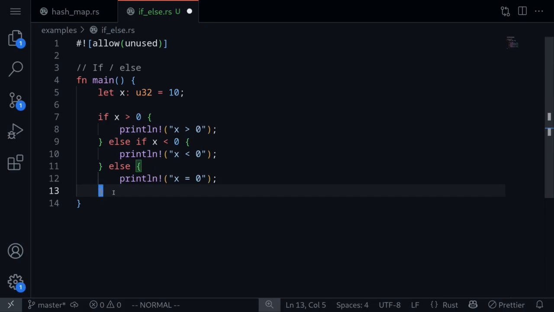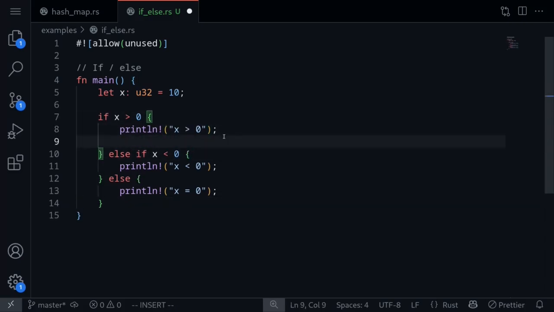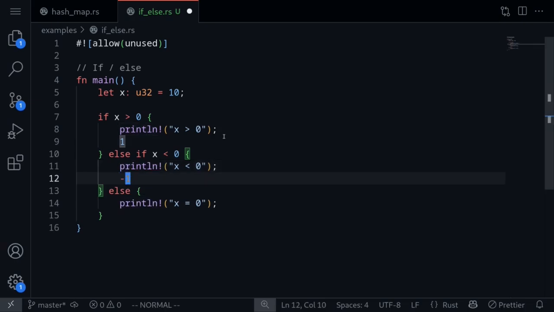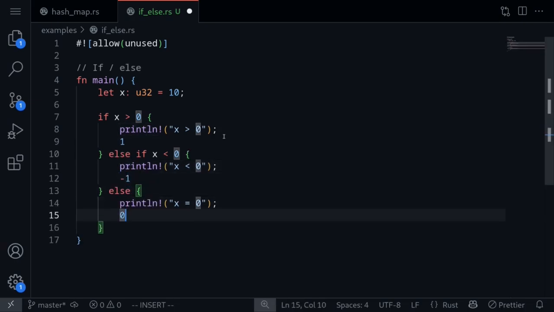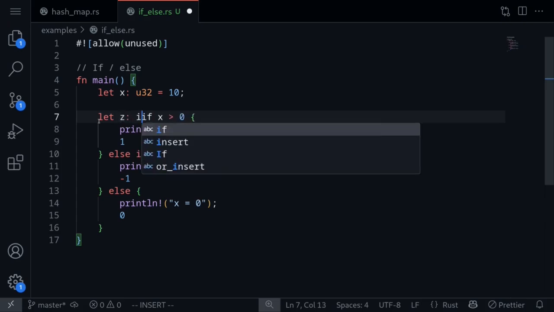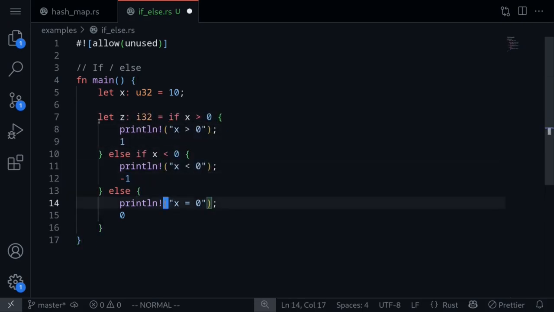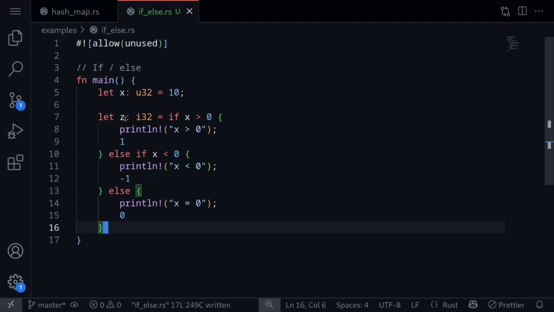Now there's a nice feature in Rust where you can return the value from an if-else statement. So let's say that we wanted to return a 1 if x is a positive number, -1 if x is a negative number, and 0 if x is exactly equal to 0. The way we would do this is to say that z, let's say, is of the type i32. And don't forget to put a colon here. So this will return a conditional value for z depending on the value of x.